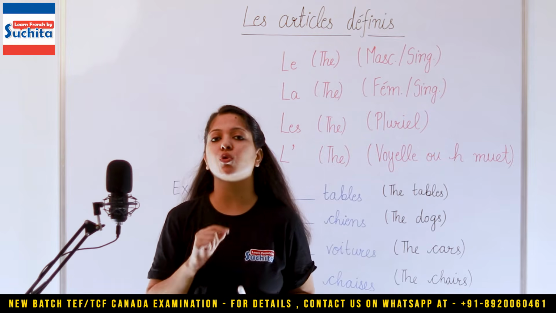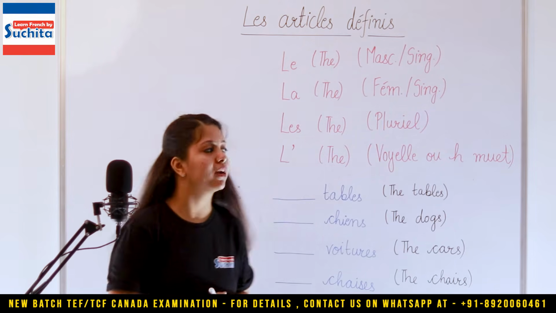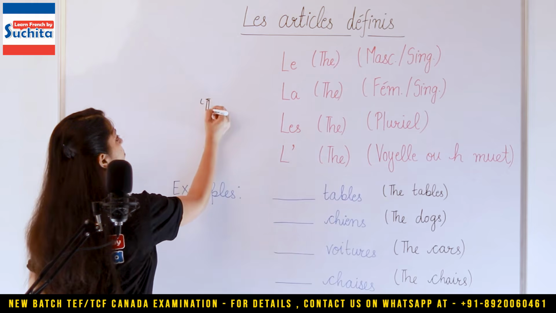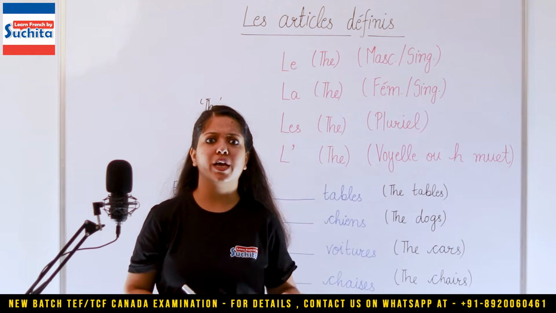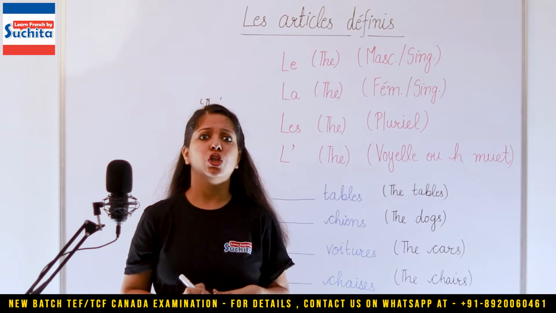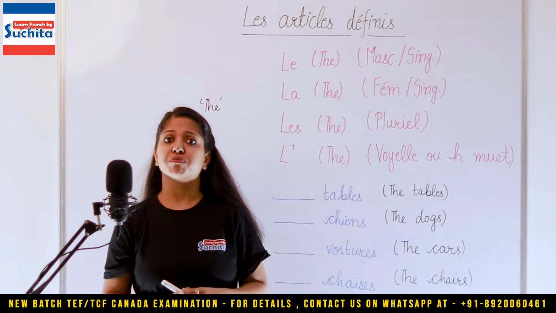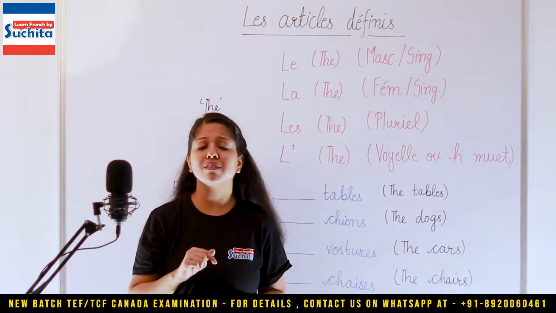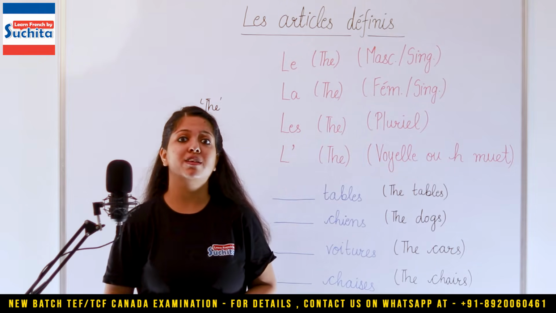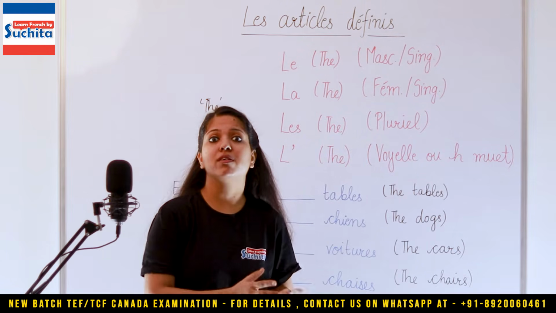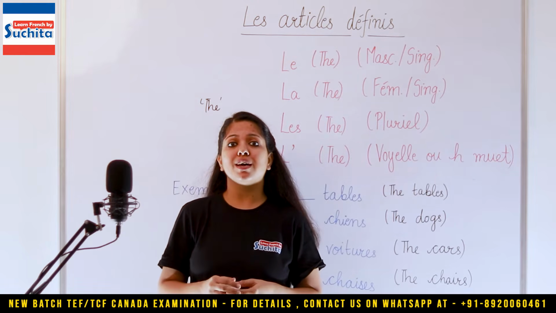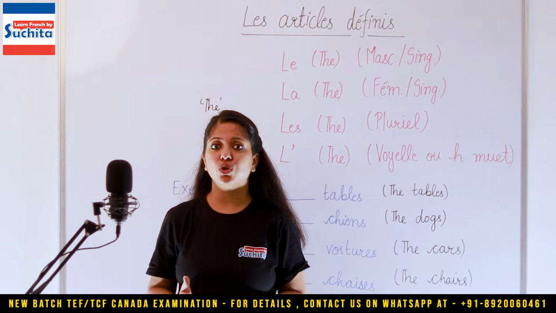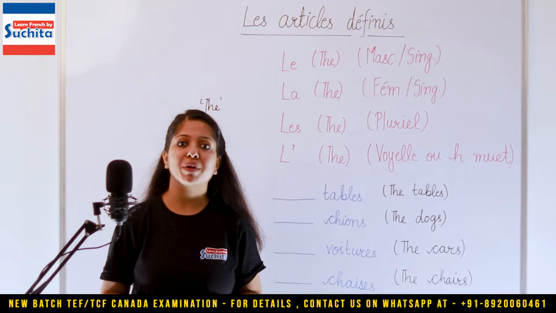Now in English, I just told you that there is only one definite article and that is the. So if you want to say the book, the chair, the table, the clock, the fan, the room, you just have one way of saying. And the reason is, even if something is plural, let's say if I want to say the pens, the markers, even then we say the. There's no difference. The reason is that in English, the words are not gender based.